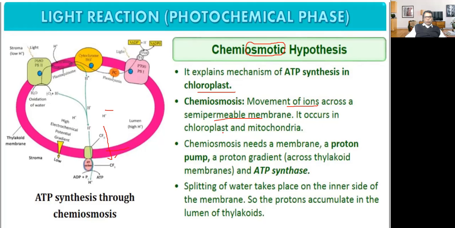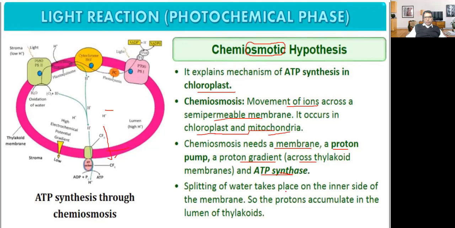It occurs in chloroplast as well as mitochondria. Chemiosmosis needs a membrane. What is required? It needs a membrane, a proton pump, a proton gradient across the thylakoid membrane, and ATP synthase. This is the ATP synthase enzyme.